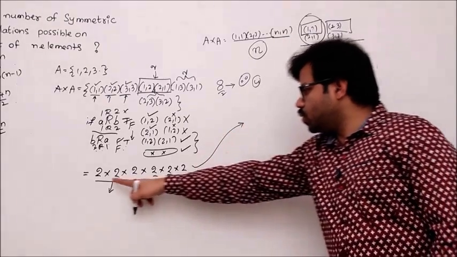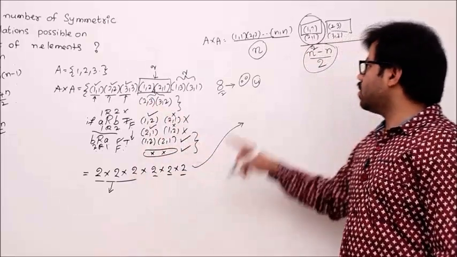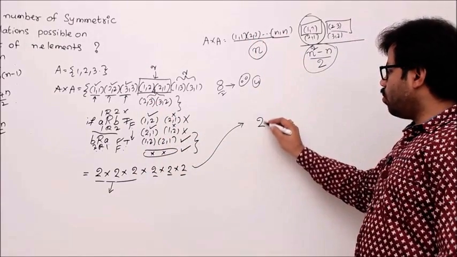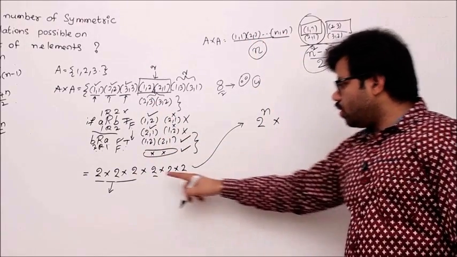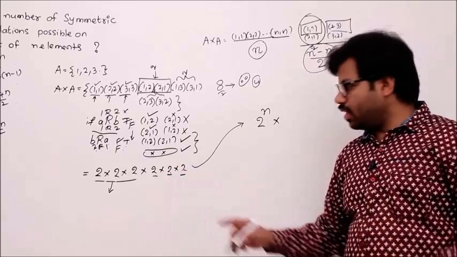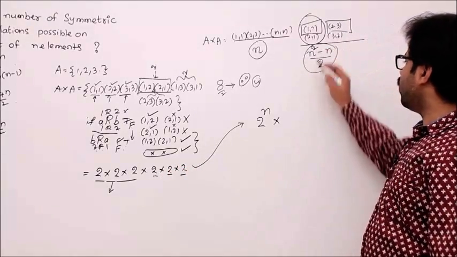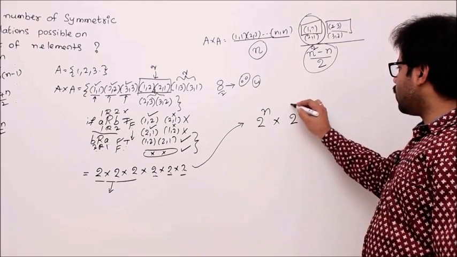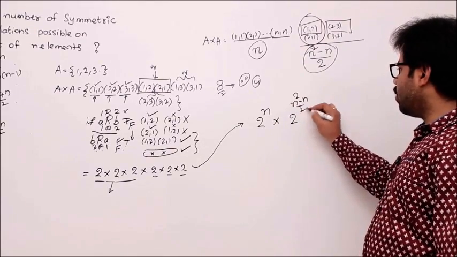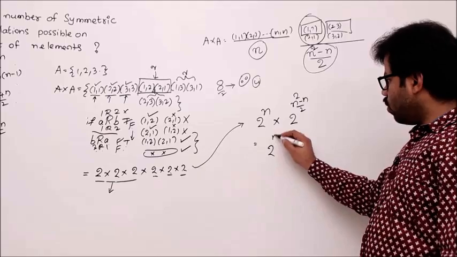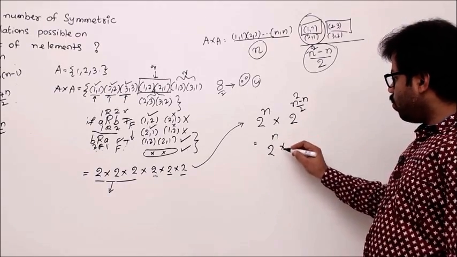The formula is 2 into 2 into 2, how many times? N times. We have n elements, now 2 power n. Here 2 into 2 into 2, these 2's are equal to the number of groups times. The number of groups here equals n square minus n by 2, that's why 2 power n square minus n by 2. If you simplify it, you get 2 power n into 2 power n square minus n by 2.